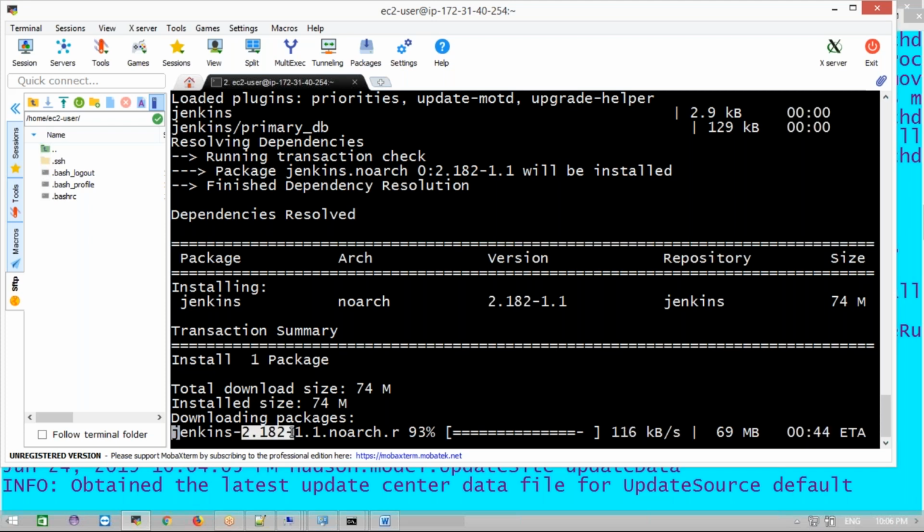Version 2.821.10 is installing. Okay, the server is running now.